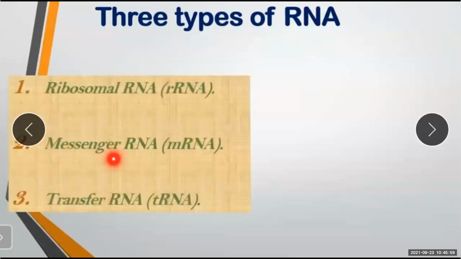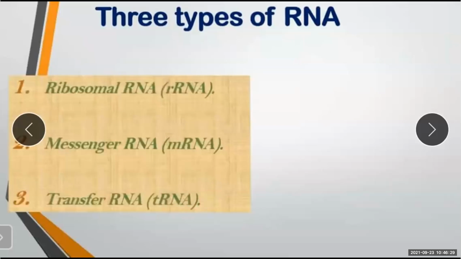Second is messenger RNA. Messenger, it is denoted by the small m, so it is written as mRNA. And the third one is transfer RNA. It is denoted by small t, tRNA. Means there are three types of RNA: ribosomal RNA, messenger RNA, transfer RNA. In the short form, it is rRNA, mRNA, and tRNA.